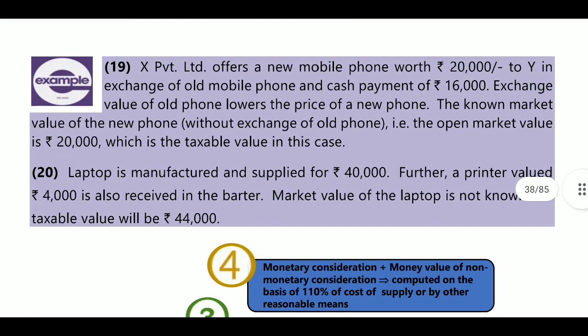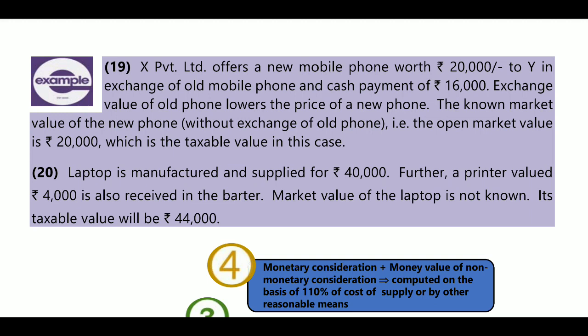For example, X Limited offers a new mobile phone worth 20,000 to Y in exchange for an old mobile phone and a cash payment of 16,000. So the new mobile phone cost is 20,000, and it is exchanged for an old mobile phone and a cash payment. Here, the second point applies: total consideration in money plus amount equal to the consideration not in money will be calculated. Here 16,000 is being paid plus the old mobile phone cost will be calculated.